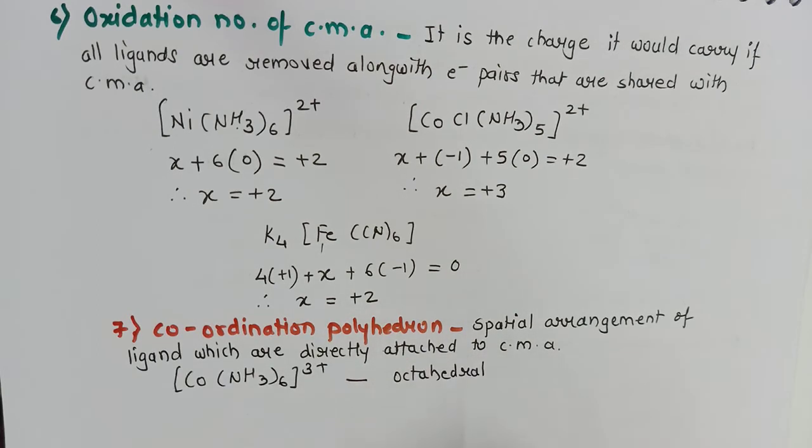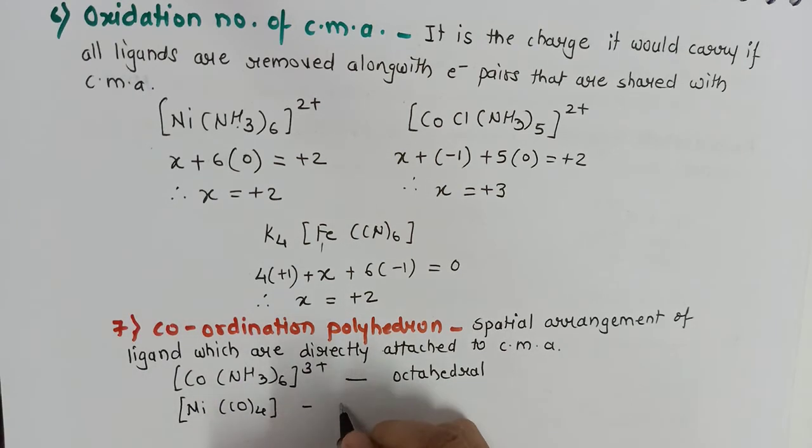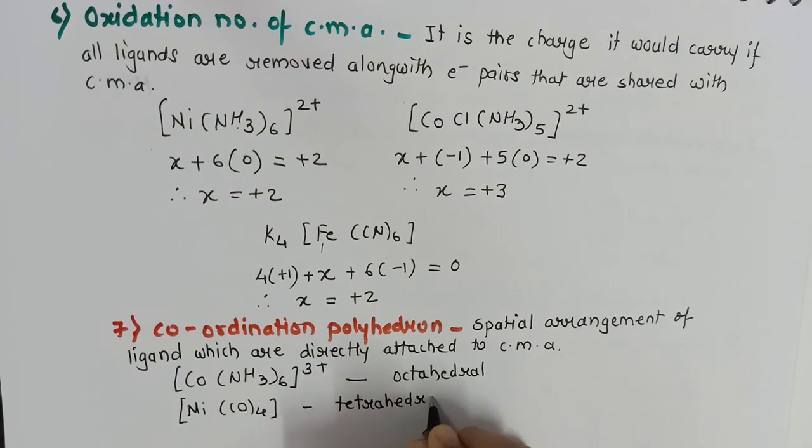That means in space it will be arranged in an octahedral manner. Nickel tetracarbonyl is tetrahedral in nature. So like this, every coordination compound has a certain spatial arrangement, sometimes octahedral, sometimes tetrahedral, sometimes square planar, about which we will be discussing in detail in a later part of this chapter.